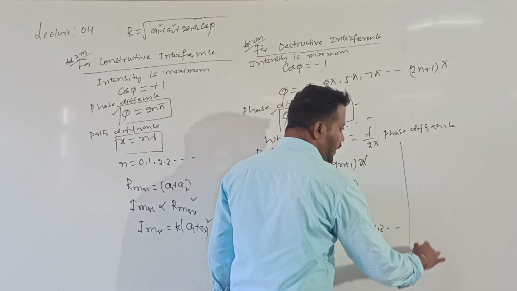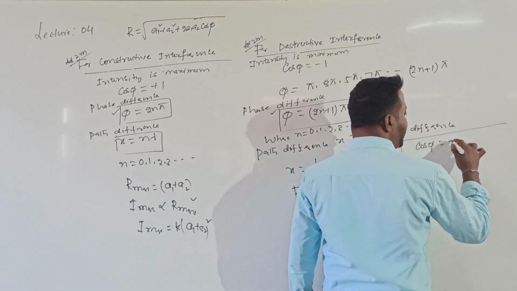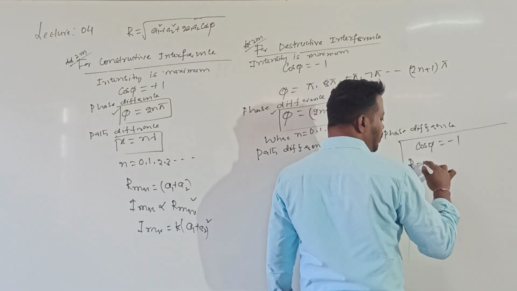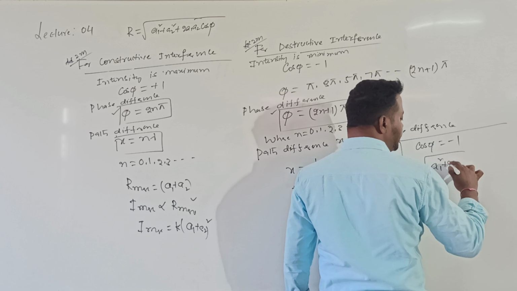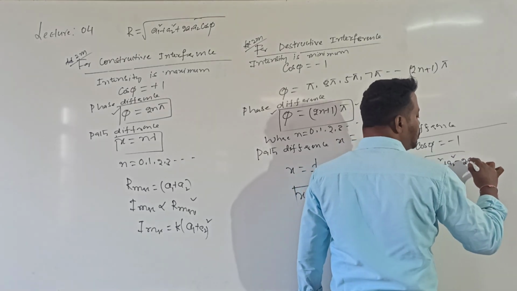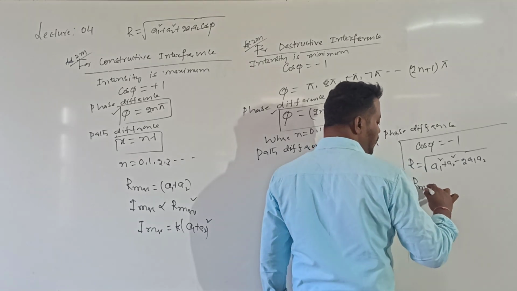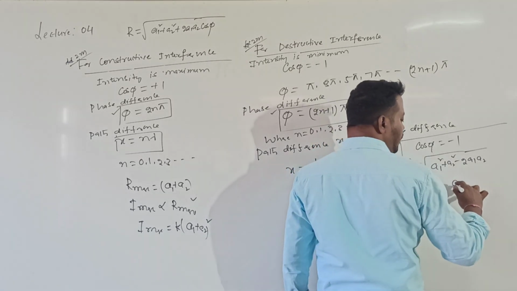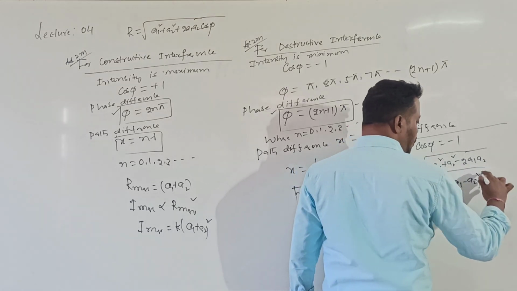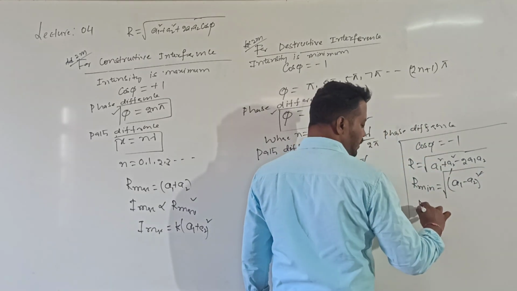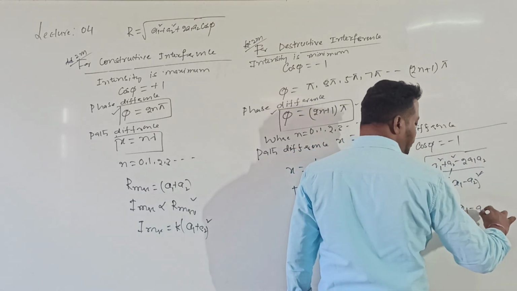And here I will write, whenever cos phi value is minus 1, what happened to R value? R value is given by root over a1 square plus a2 square minus 2 into a1 into a2. So this is the minimum value of R. R minimum value is given by a1 minus a2 whole square I will get. Under root, square cancels. What is the value of R minimum? R minimum is a1 minus a2.